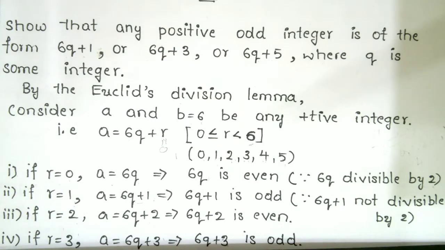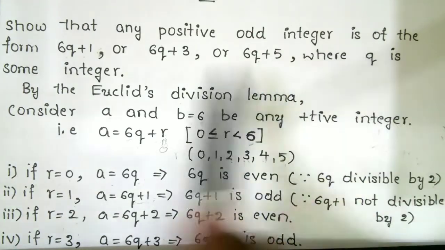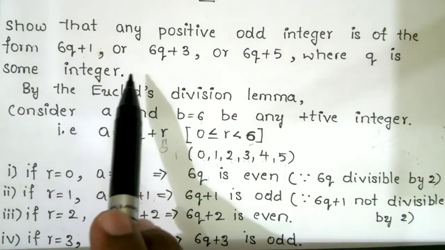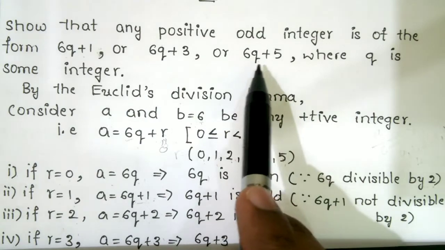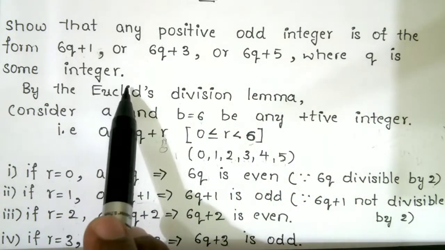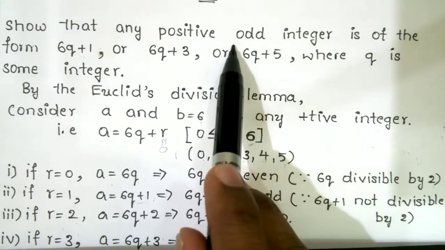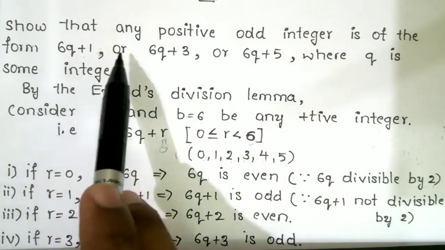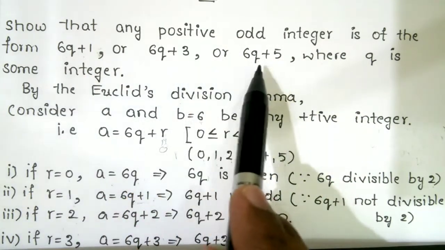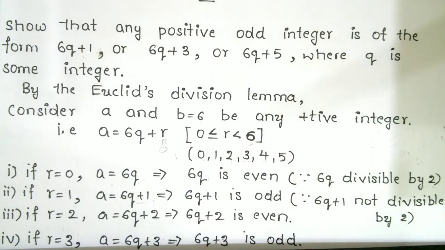In the first part, you studied Euclid's division lemma, and some applications of it. In the first question, show that any positive odd integer is of the form 6q plus 1, 6q plus 3, or 6q plus 5, where q is some integer.